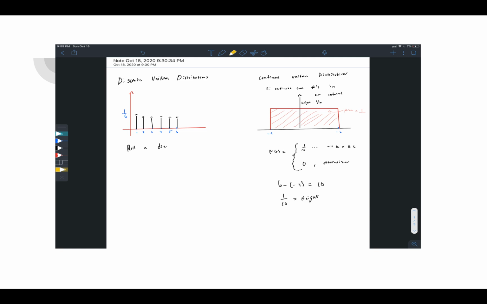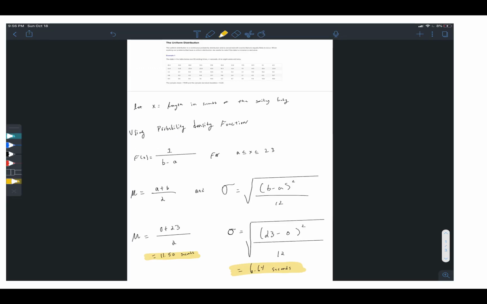And then for a continuous uniform distribution, there's more of a square. So for x variables, there's infinite amount of numbers between our range of -4 to 6, giving us the length of 10, and 1 over 10 will be our height. So our function is 1 over 10 from the range of -4 to 6, or 0 otherwise. This is how we write that.